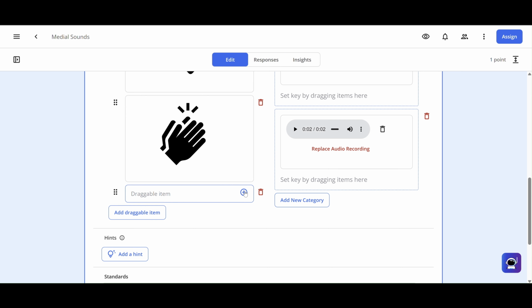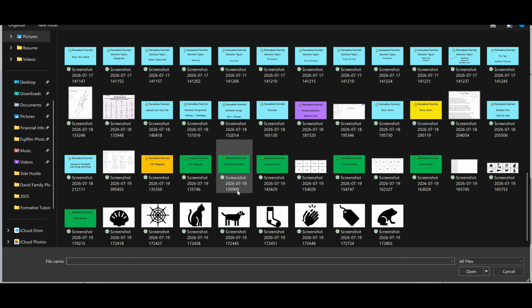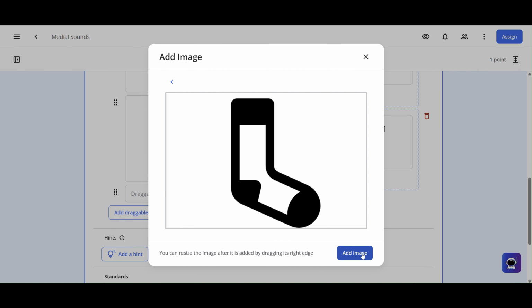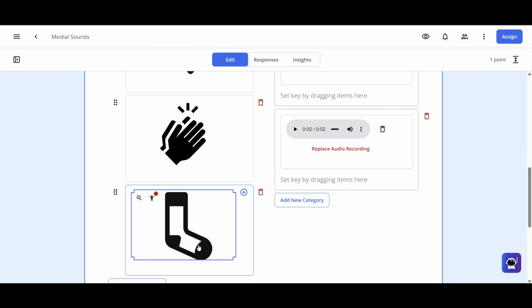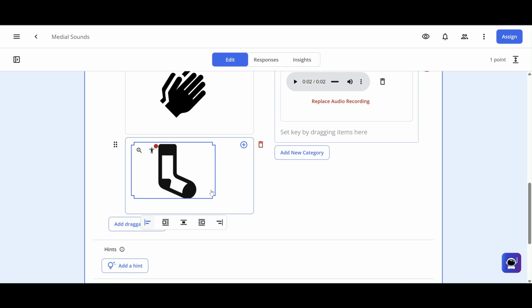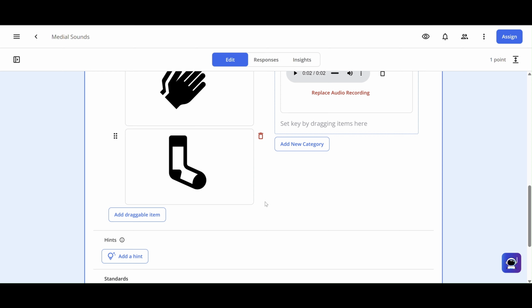Add another one, plus sign, image, upload. Make this just a little bit smaller, so I'll click it to highlight it. Click and drag on the corner. The center align should move it to the center.